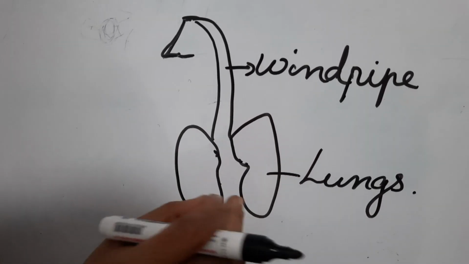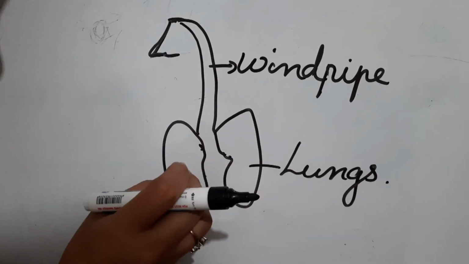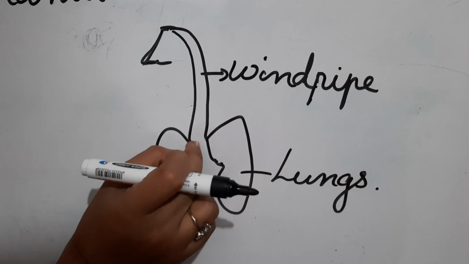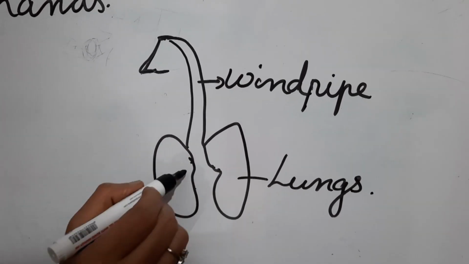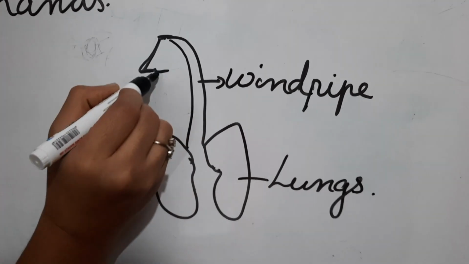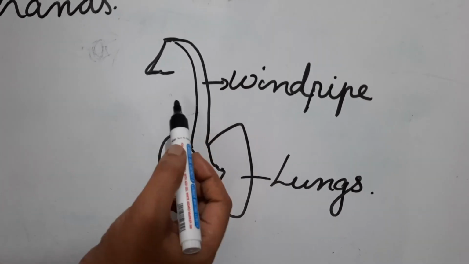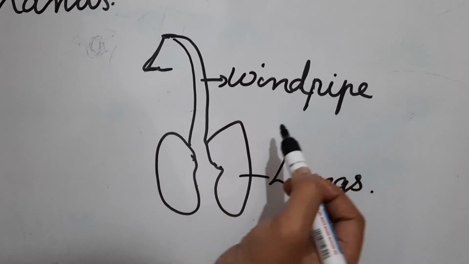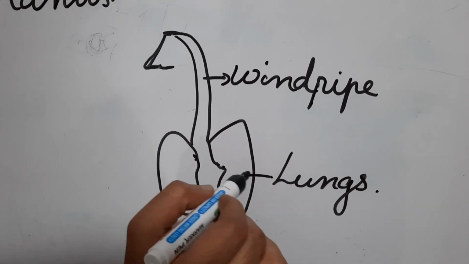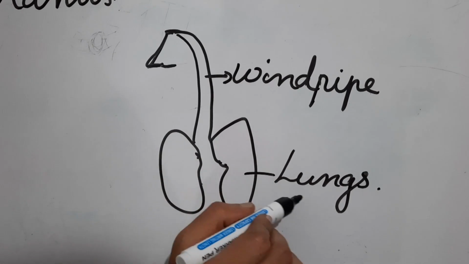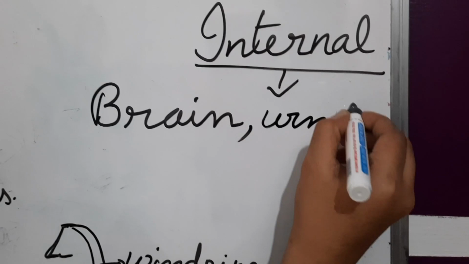From there the exchange of gas is done. They take in air, which is the oxygen, and give out the carbon dioxide, the air which we don't want, that is given out through the lungs, through the windpipe, and goes out through the nose. Yes, that you are learning in detail now. So just understand the next two internal organs are windpipe and lungs. On both sides of the chest, left and right, there are lungs.